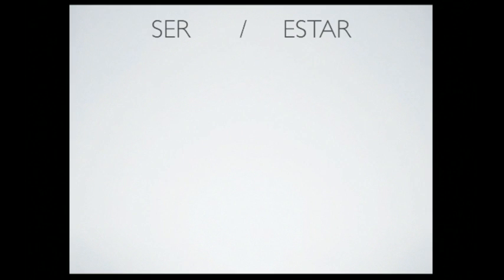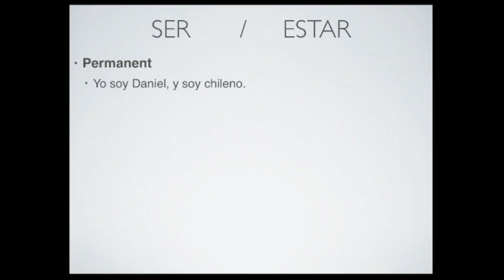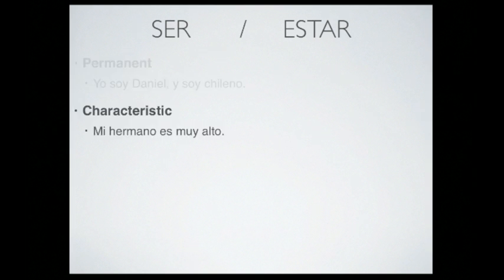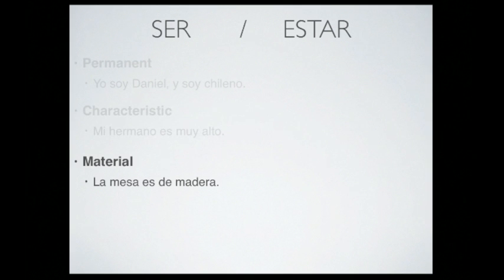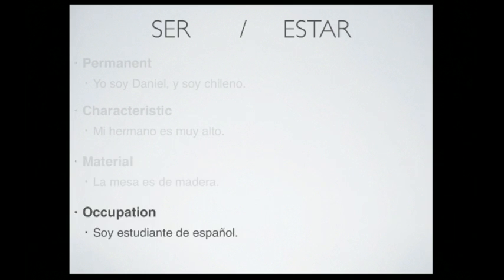For example, ser, we use it when we talk about something permanent. For example, yo soy Daniel y soy chileno. That's not going to change, or it's not supposed to change. We also use ser when we talk about something characteristic of a person. For example, mi hermano es muy alto. Also, when we talk about materials, la mesa es de madera. And we also use ser when we talk about an occupation. For example, soy estudiante de español.